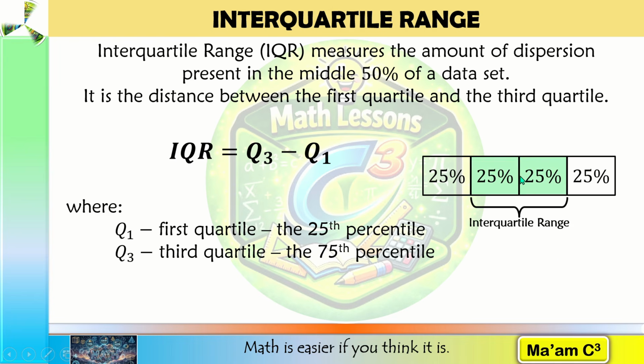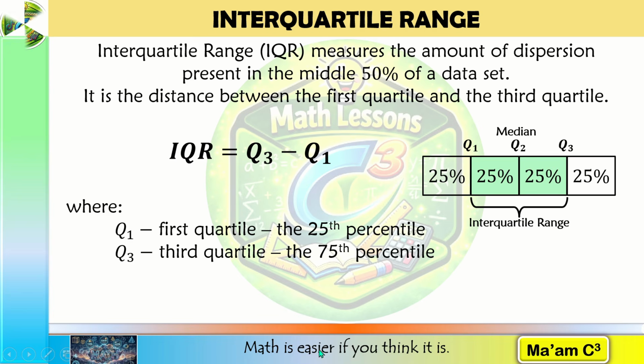At the middle is the median. This is Q2. This one is Q3, while this one is Q1. The area from the minimum to Q1 contains approximately 25% of the data. The area from Q1 to the median is another 25%. The same is true for the sections above the median. Because the IQR is focused on the middle half, it is more resistant to extreme values than the range.